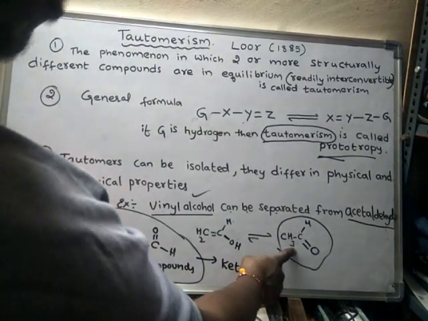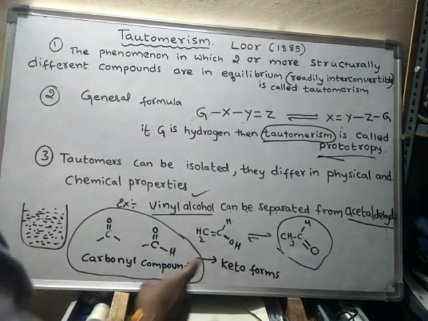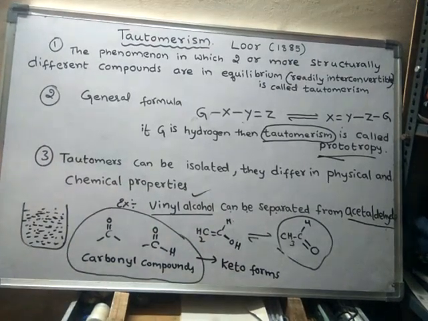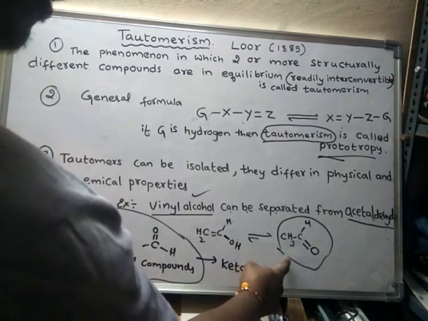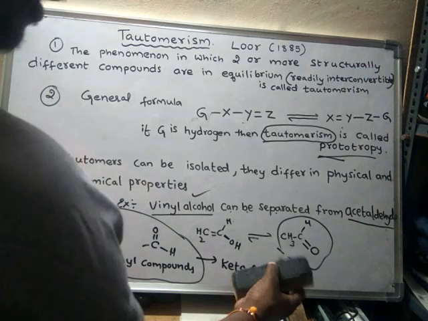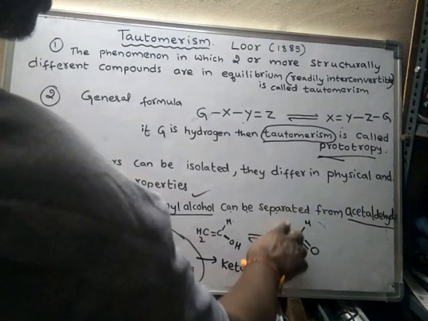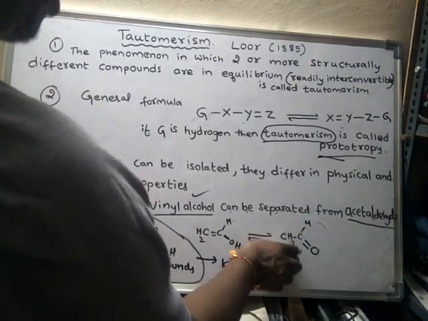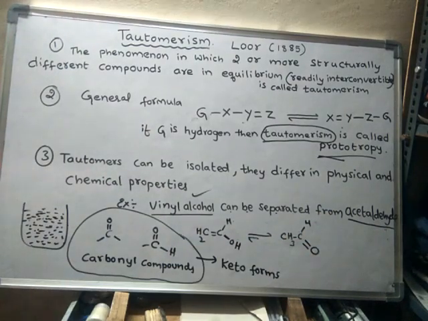As this is the most stable form, it will exist in this form in larger percentages, whereas this form exists only in very small amounts. But this one will convert into this one and this one will convert into this one. So an equilibrium will establish, a dynamic equilibrium between these two tautomers, between these two isomers. Hence these two are said to be tautomers of each other. Okay, right. Next.